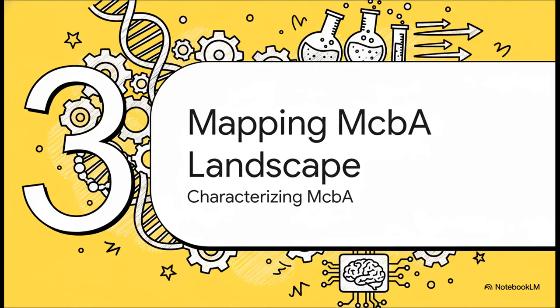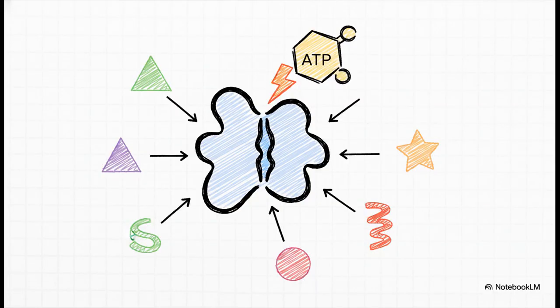Okay, Section 3. Now we'll look at how this platform was applied to a specific enzyme, which is an amide synthetase called McbA. The test subject they chose was McbA, an ATP-dependent amide synthetase. The reason they selected it is because it's known to be versatile. It has a relaxed substrate scope, which makes it a really good generalist enzyme to use as a starting point for engineering into multiple distinct specialists.